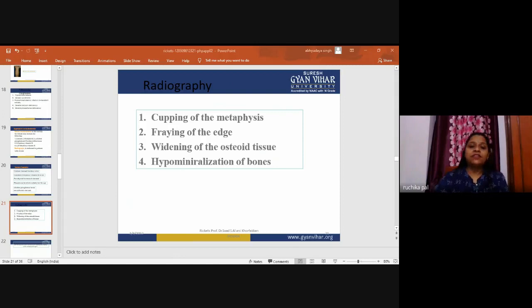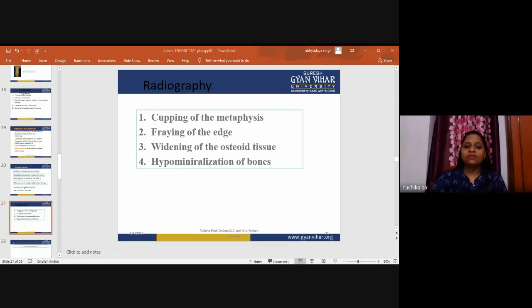Okay, cupping of the metaphysis, as we have been talking about. Cupping of the metaphysis shows what? Normally the metaphysis meets the epiphyseal plate as a smooth line of sclerosis, the zone of provisional calcification. In rachitic bone, the line is absent and the metaphyseal end appears irregular. The cartilage cells accumulating at the growth plate create a depression of the soft metaphyseal end, giving rise to a cup-shaped appearance. That's why it is called cupping. So this is about the cupping of the metaphysis.